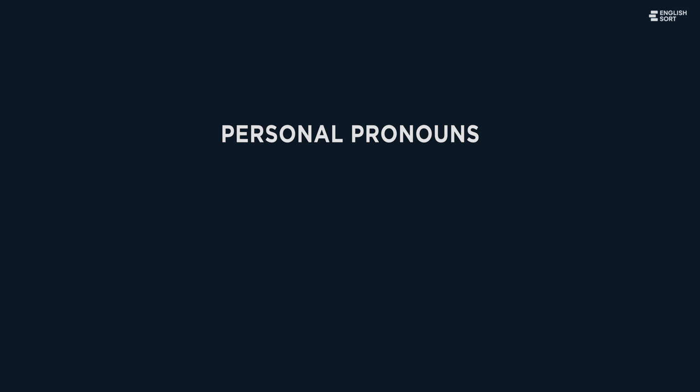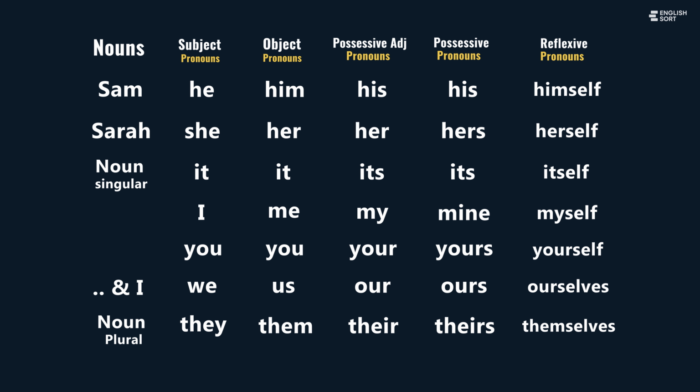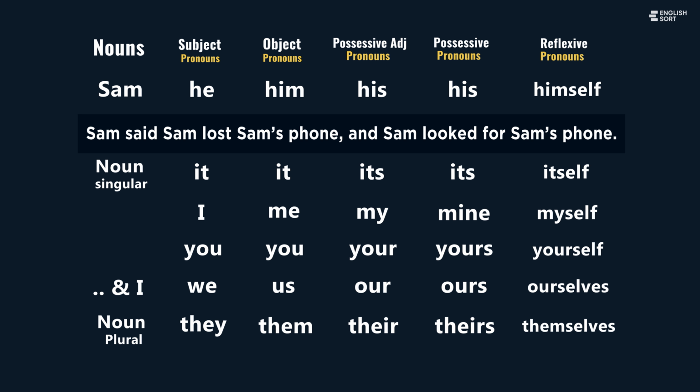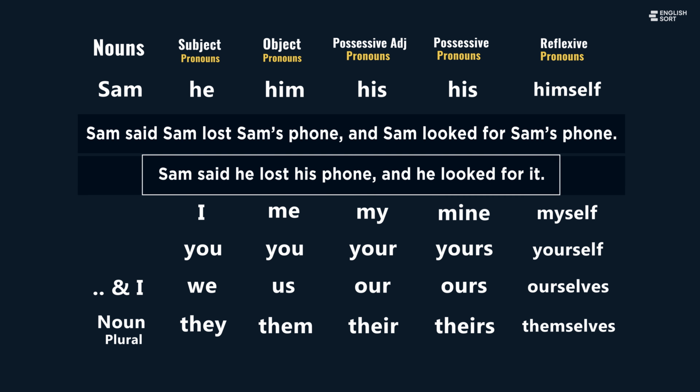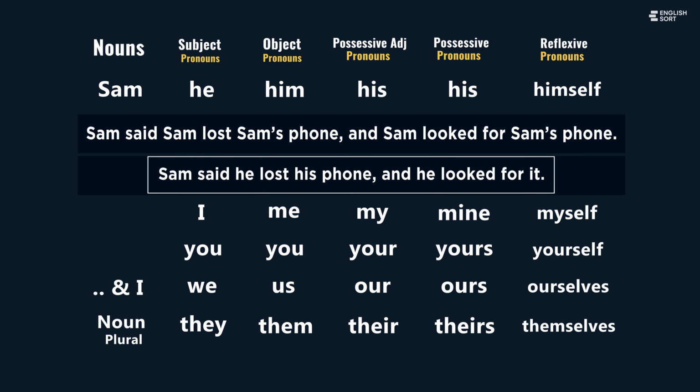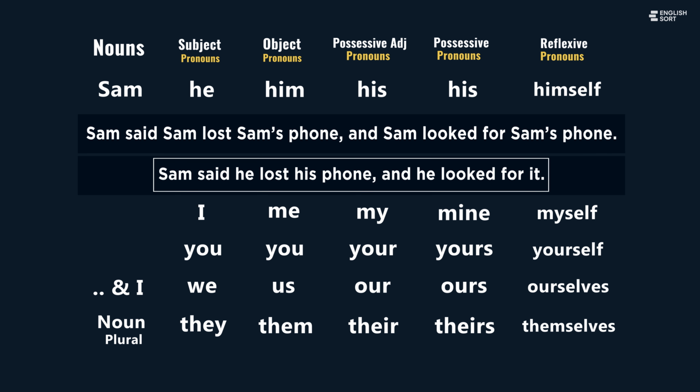Personal pronouns. Why do pronouns exist? We use pronouns to replace nouns. Without pronouns, English sounds heavy and unnatural. Listen. Sam said Sam lost Sam's phone, and Sam looked for Sam's phone. Now listen again. Sam said he lost his phone, and he looked for it. Pronouns make English faster, clearer, and more natural.